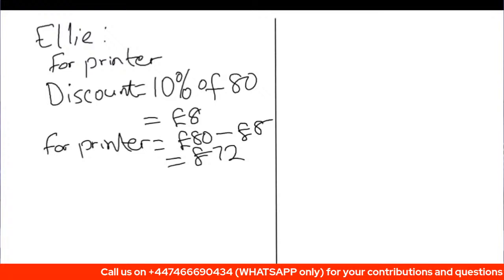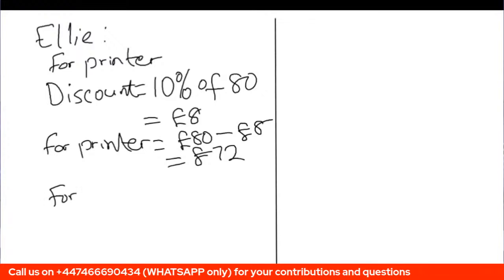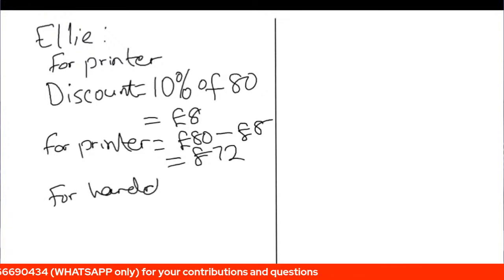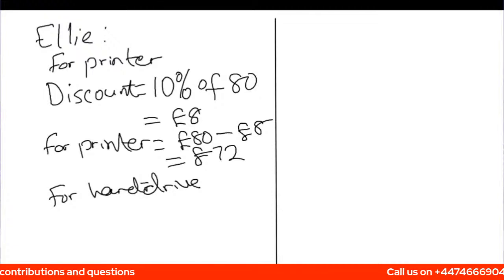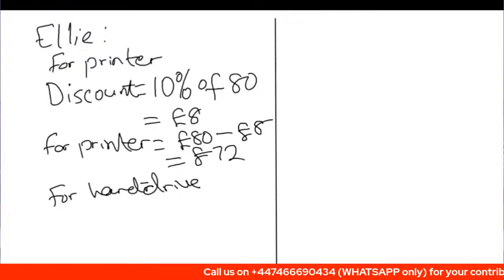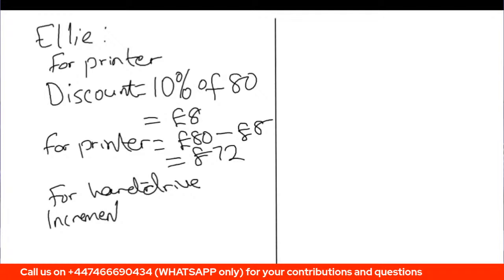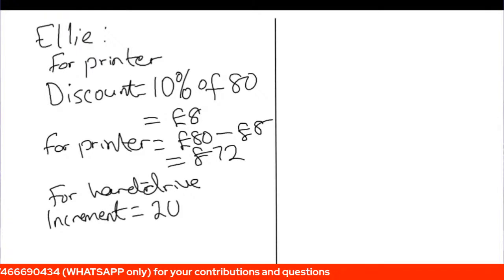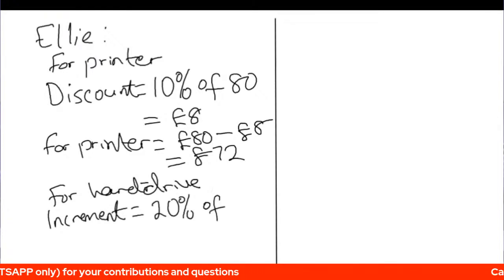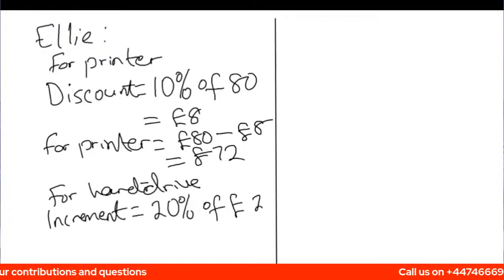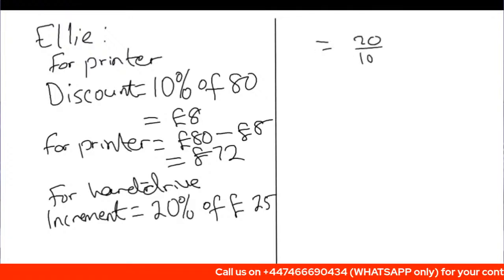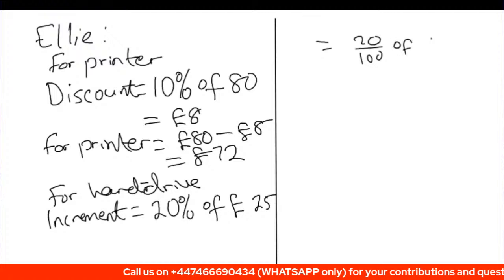Then for the hard drive, how much did Ellie pay for the hard drive? For the hard drive now, it is no more a discount because Ellie now paid more. Ellie paid 20% more than Harry. So maybe we should call it an increment. Yeah, just for us to see what I'm saying. That's why I do that. So that'll be 20% of how much did Harry pay? 25. So if you do 20% of 25, that should give us £5.